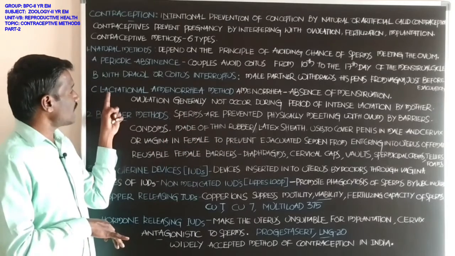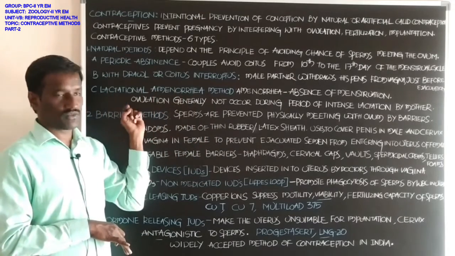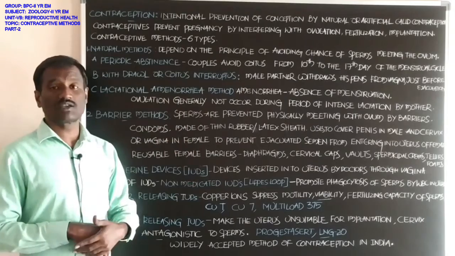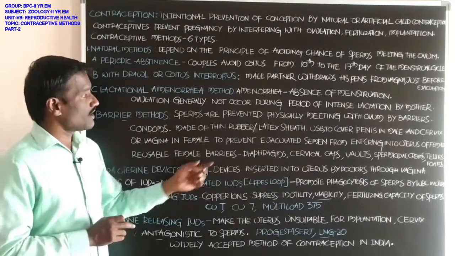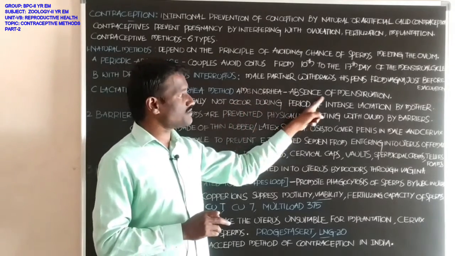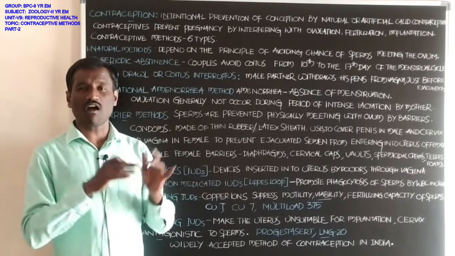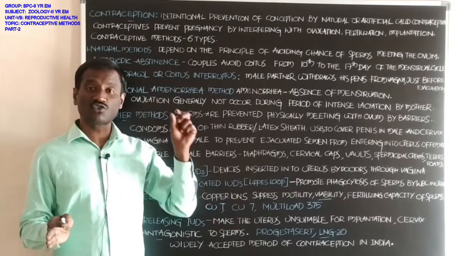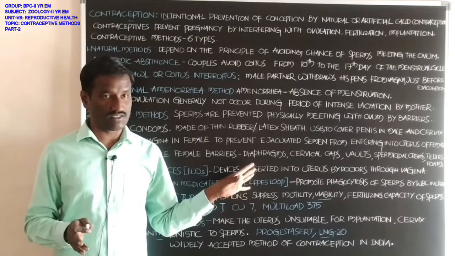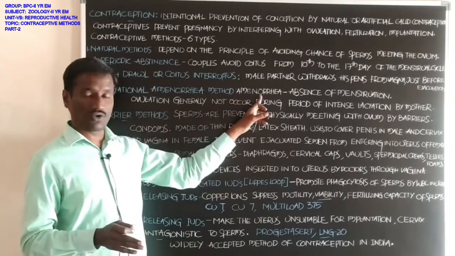Next, third one, lactational amenorrhea. What is the meaning of amenorrhea? Amenorrhea means absence of menstruation. The menstrual cycle is absent. Absence of menstruation is called amenorrhea.